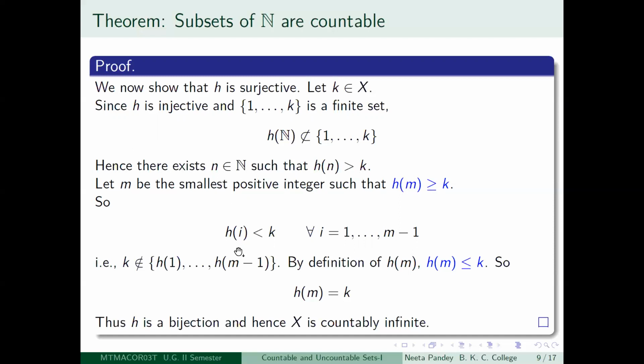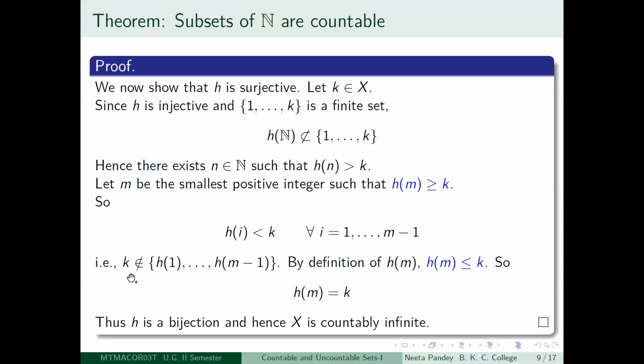That means that h1, h2, etc., h m minus 1, they are all going to be less than k. So that means what? If you look at the set h1, h2, etc., h m minus 1, k does not belong to that set. So if you look at capital X minus {h1, h2, etc., h m minus 1}, k will belong to that. And what is h m?